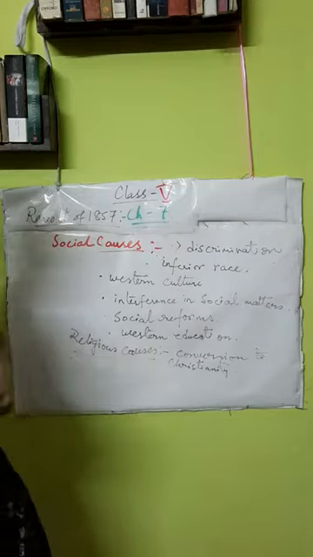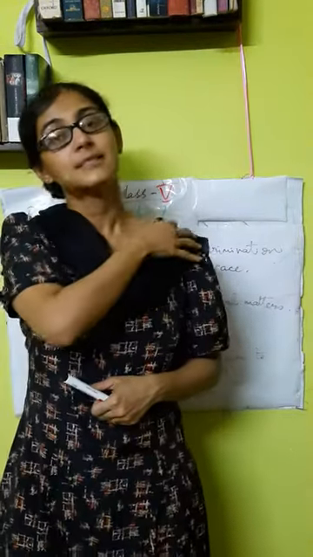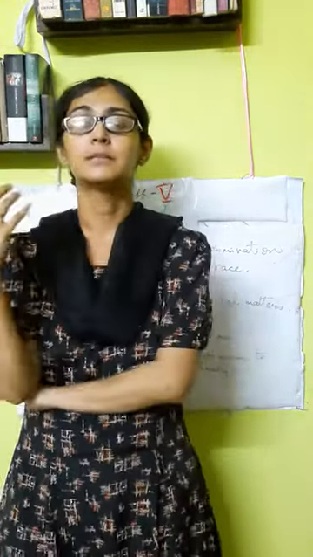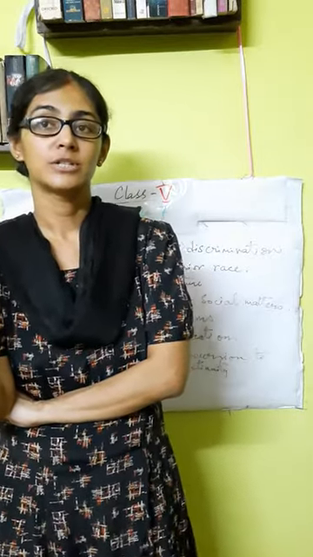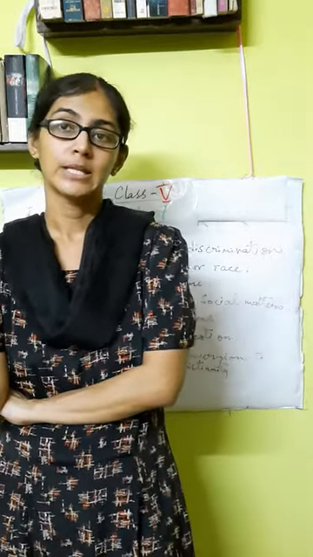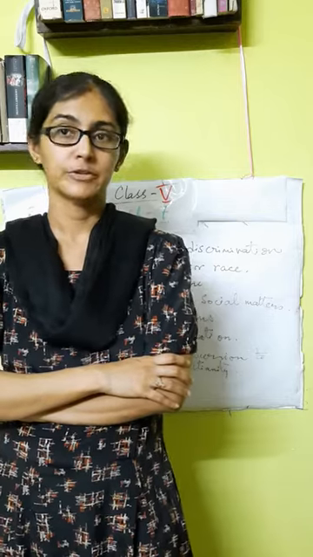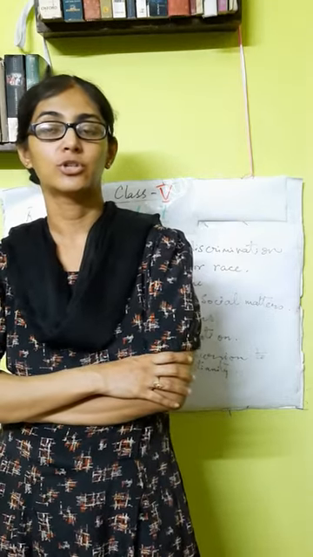The British had a missionary zeal also. When they came to India, another motive of the British was to convert the people to Christianity.